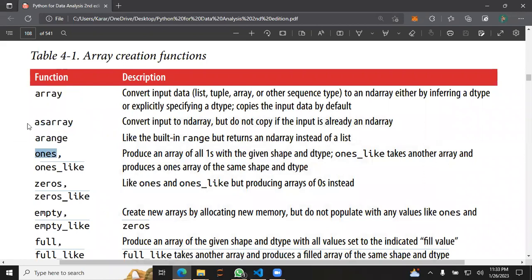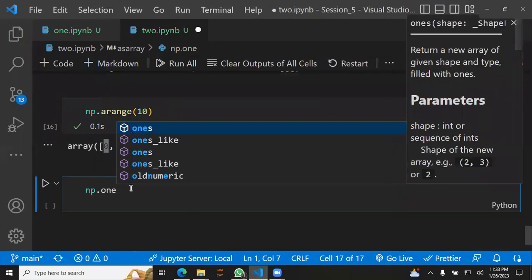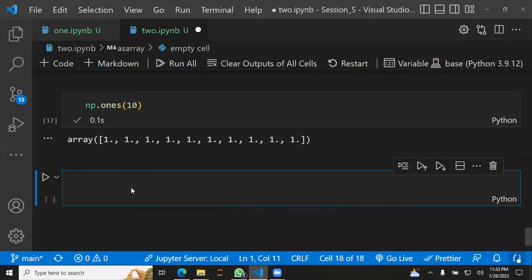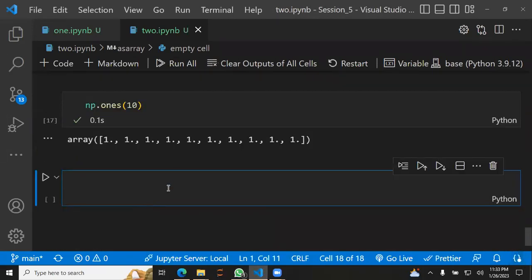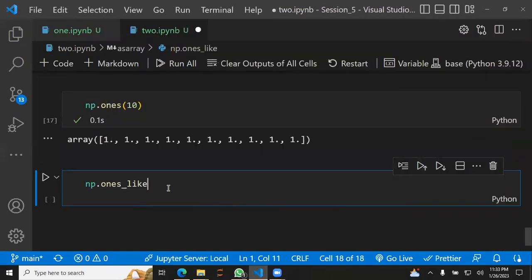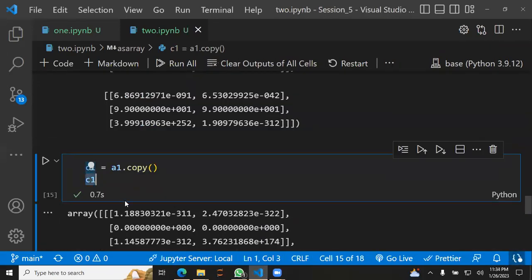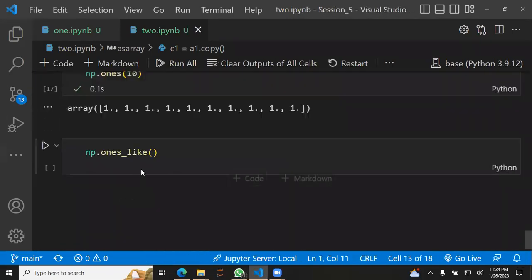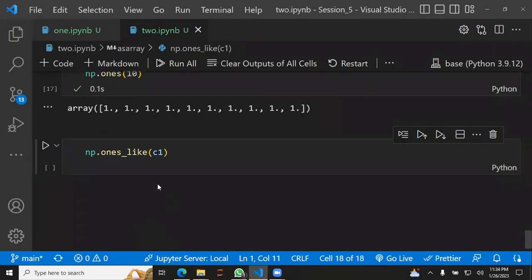Ones is for creating an array of ones, as we already saw. We could just do numpy.ones and the shape is 10, but if I want to create an array of ones whose shape should be like this c1, I'm going to pass c1 inside this function, which is called ones_like.